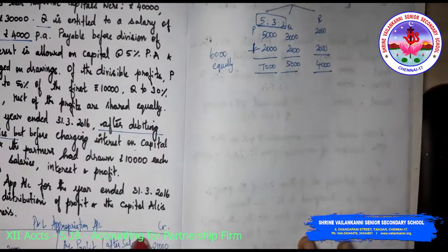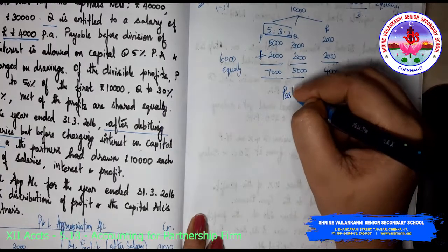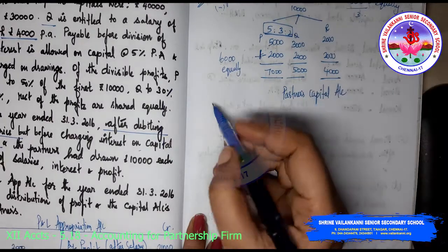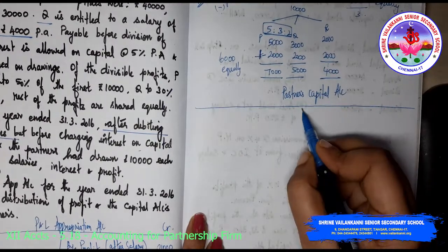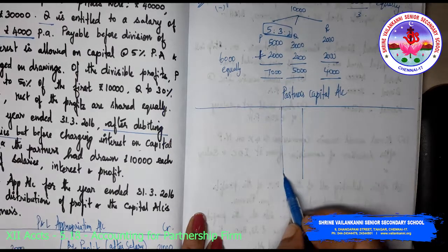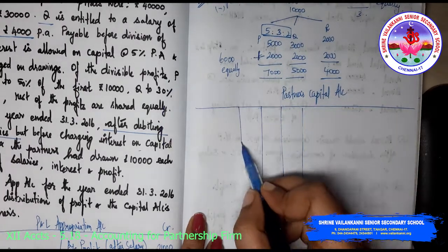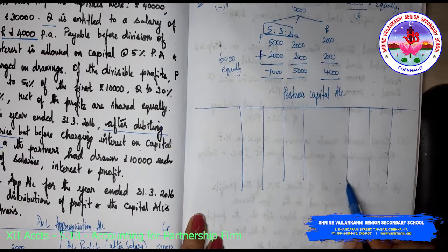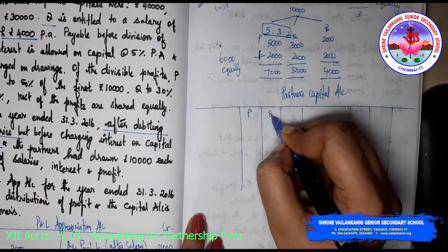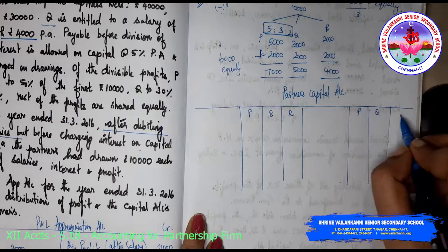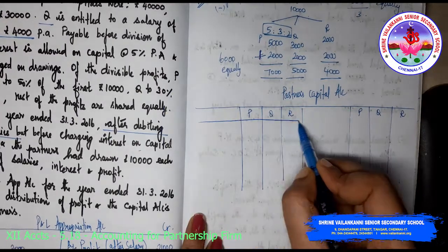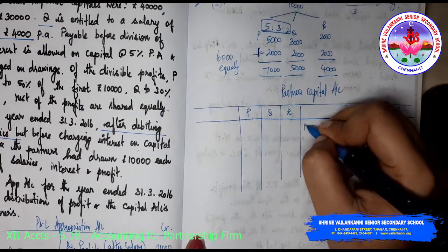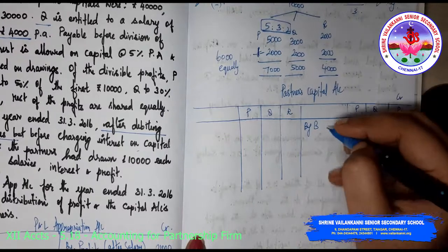Now the partners' capital account we need to prepare. How many partners? Make sure that you have 3 columns because there are 3 partners. So P, Q, R. I have told you that the opening balance should always be on your credit side.